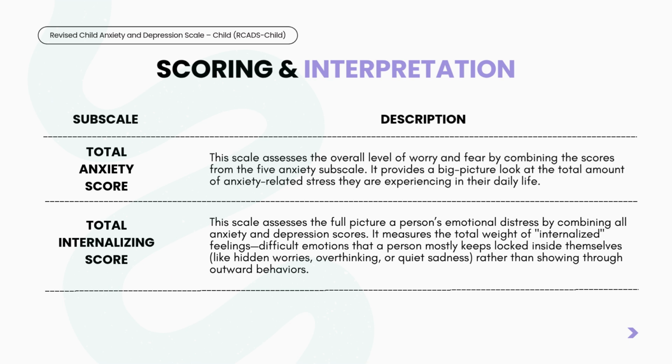Aside from individual scales, the tool gives 2 overall scores. The total anxiety score assesses a student's overall level of worry and fear by combining all 5 anxiety areas together. The total internalizing score combines all anxiety and depression scores. It measures the total weight of internalized feelings, difficult emotions that a person mostly keeps locked inside themselves, like hidden worries, overthinking, or quiet sadness, rather than showing through outward behaviors.